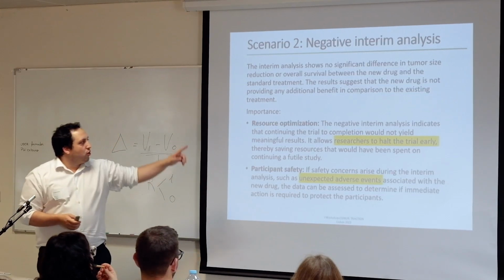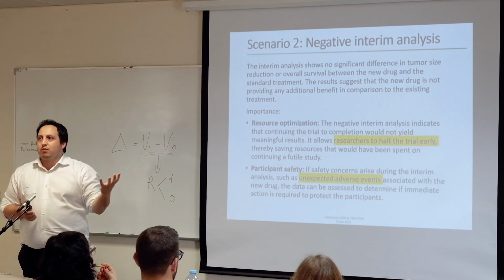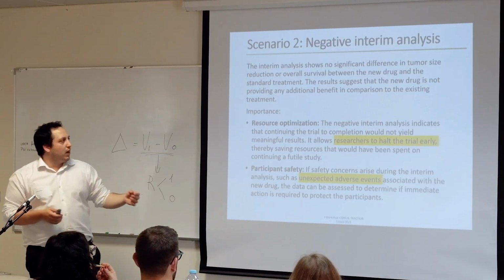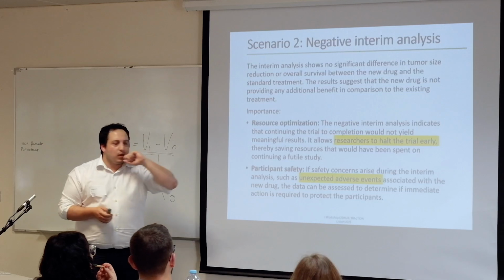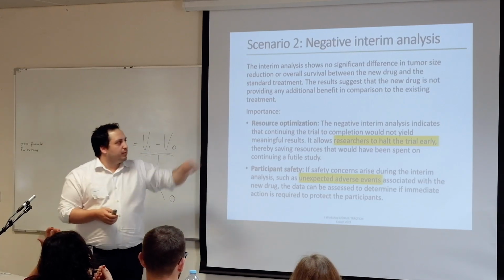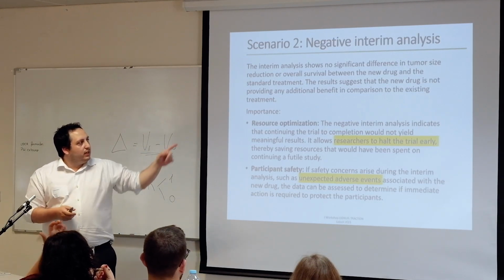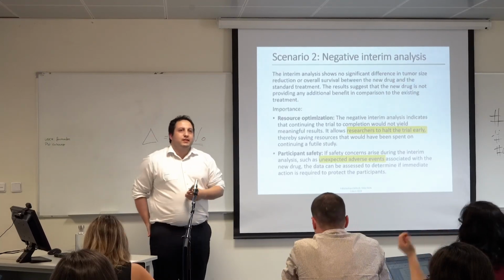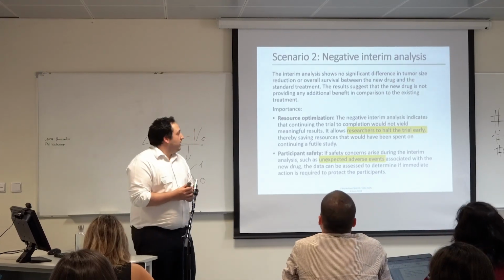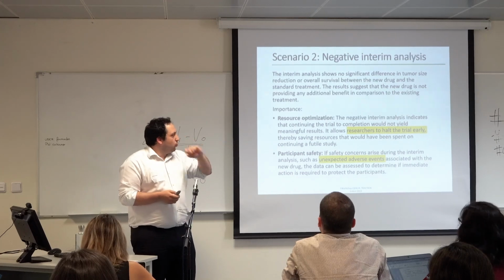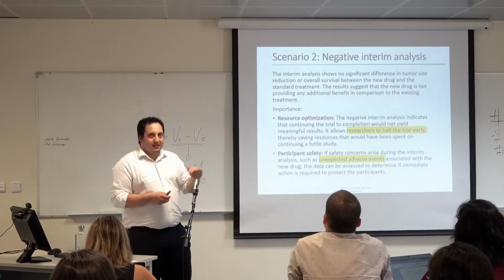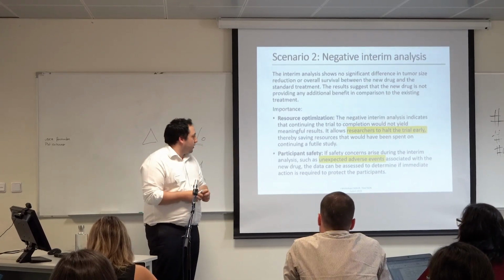So when we have a problem in safety during the trial, we can also stop the trial and have resource optimization, because if we have a strong negative conclusion here, the researchers could stop the trial and save resources until the end of the trial.